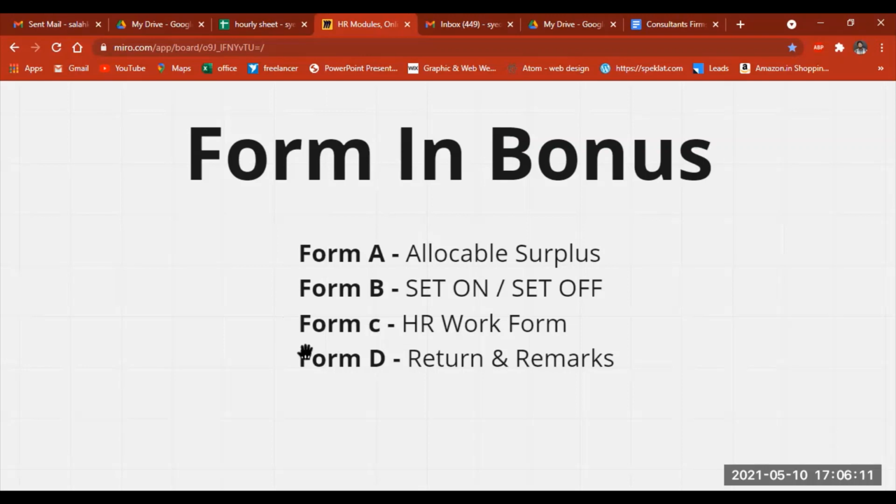So this is the whole brief concept about the payment of bonus in HR modules.